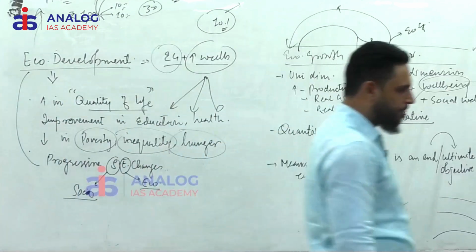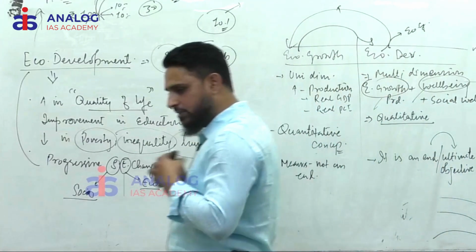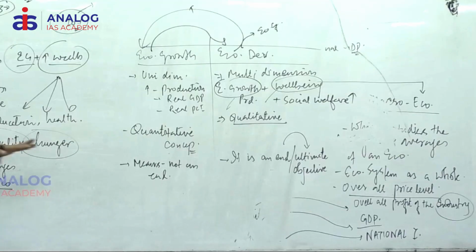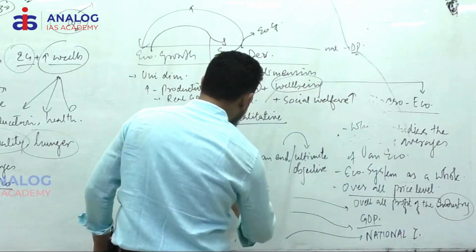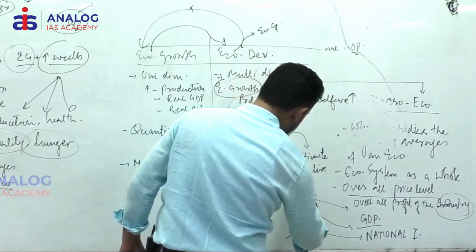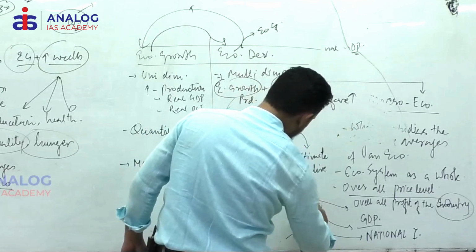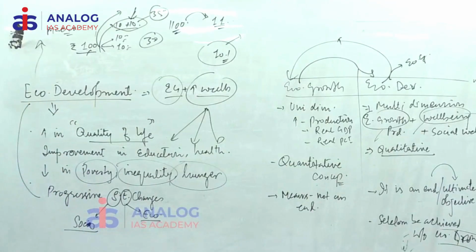Economic growth can be achieved without economic development. But on the other side of the table you will write, economic development can seldom be achieved without economic growth. Clear?